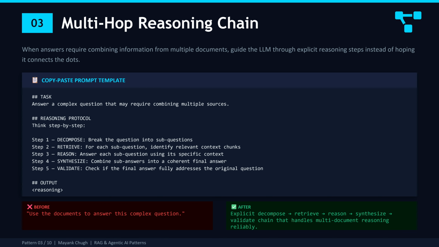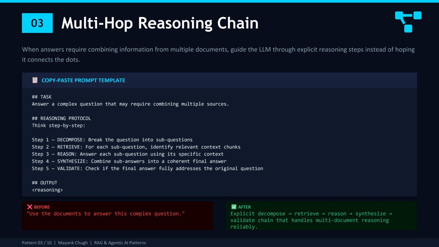Step 1, decompose. Break the complex question into individual questions. In our example, that's A, is physiotherapy for sports injuries covered? B, what is the annual limit? C, is a referral needed? Step 2, retrieve. For each question, identify which chunks in the context are relevant. Not all chunks are relevant to all sub-questions.